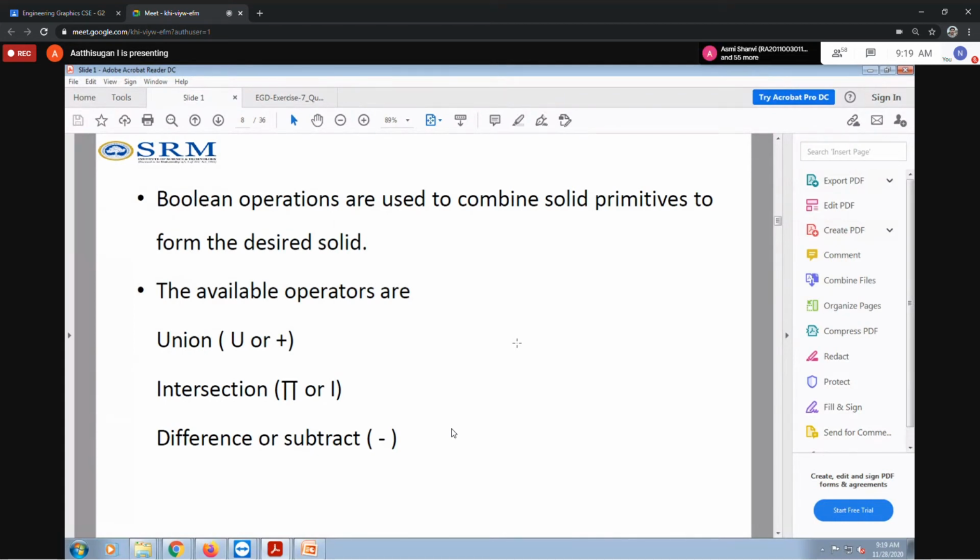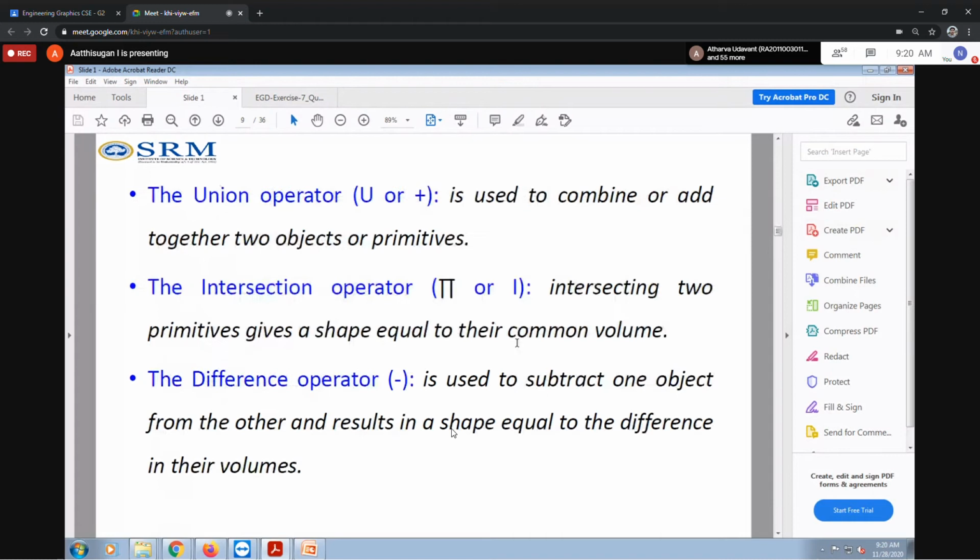Union combines, it adds. Subtract is difference, so it's just a minus. Intersection is the common part. First we see the purpose of union. The union command is used to combine two or more primitives. That is known as a union operation. For intersection, we have two objects intersecting together, and that intersection portion only you want to separate. That will be the intersection operator. We normally call it the common value.